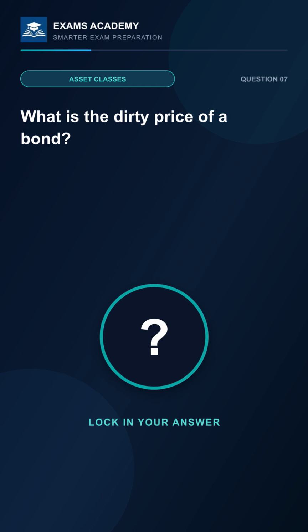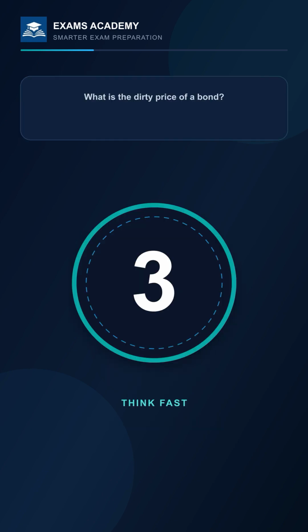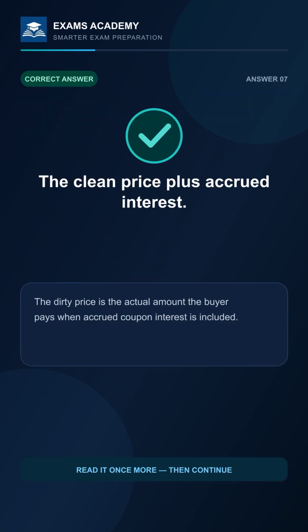What is the dirty price of a bond? 3, 2, 1. The answer is the clean price plus accrued interest. The dirty price is the actual amount the buyer pays when accrued coupon interest is included.